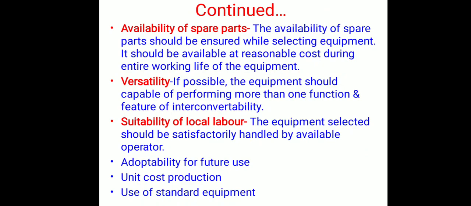The unit cost of production should be good, and at the same time we can use a standard equipment. Here standard equipment means for certain types of projects, certain equipments are only useful. So such standard equipments are manufactured by certain companies only, by giving a proper order for that particular equipment. So these are the various governing factors for the selection of earth moving equipments.